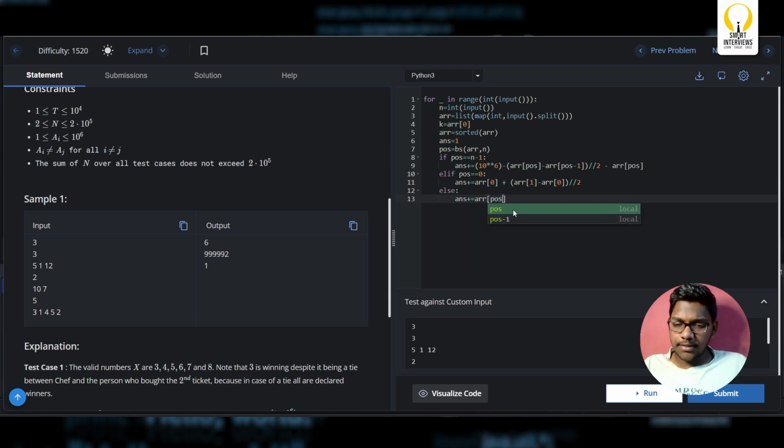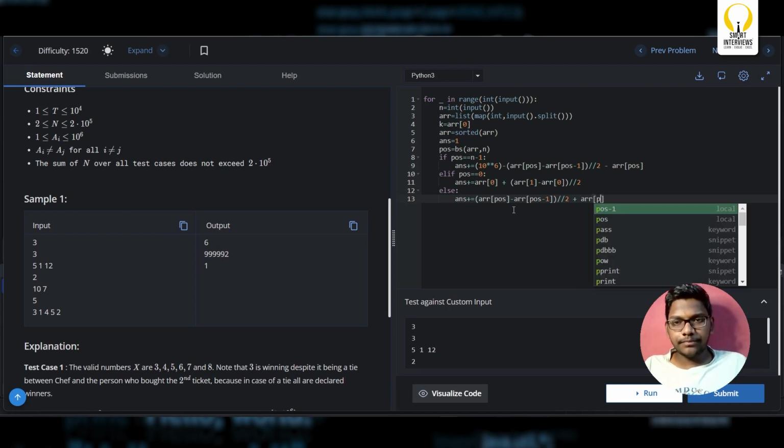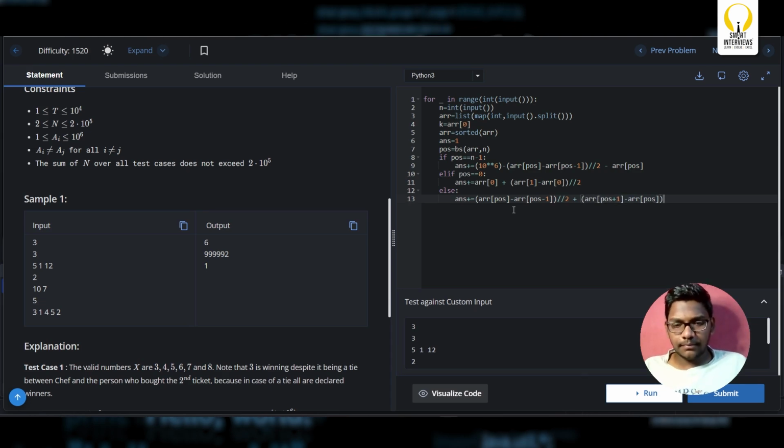Area of position minus area of position minus 1 by 2, plus now I have to consider position plus 1 minus area of position by 2. That's it. And then I'll simply print the answer. Okay, I'll run the code.